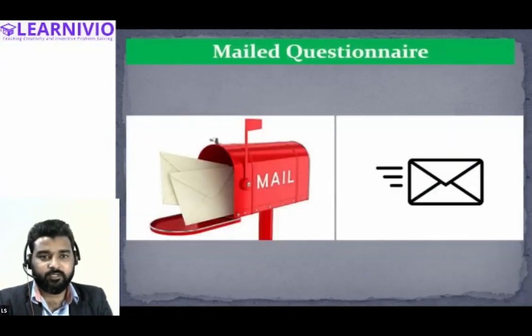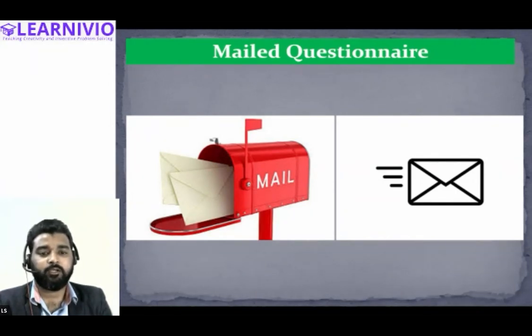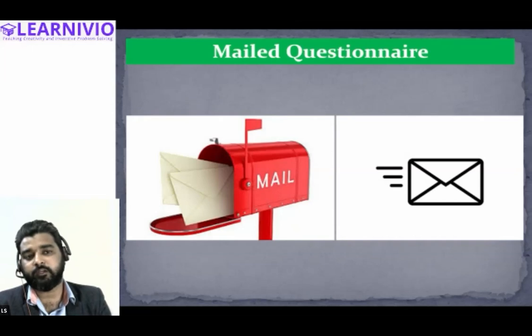Then there is the mailed questionnaire method, wherein the questionnaire is prepared. It is basically a list of questions prepared on a paper, and that paper is either mailed electronically or by any other medium to the informant or the respondent, and the respondent reads the questions, fills in the answers against the questions, and returns it to the investigator.